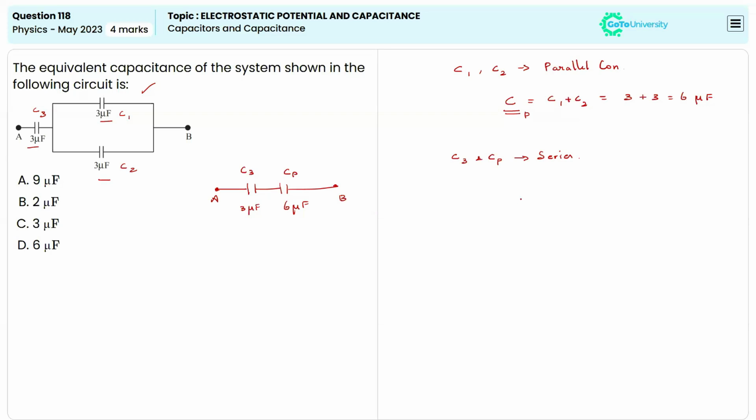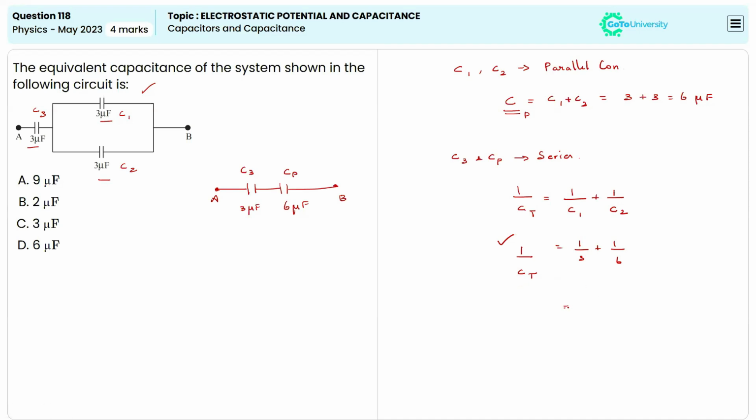So whenever the capacitors are connected in series, the total capacitance can be written as 1 over C total is equal to 1 over C1 plus 1 over C2. So now we can apply the values: 1 over 3 plus 1 over 6. This is 1 over CT. Keep it in mind. We are calculating the total capacitance, but here we are having only the reciprocal of it.